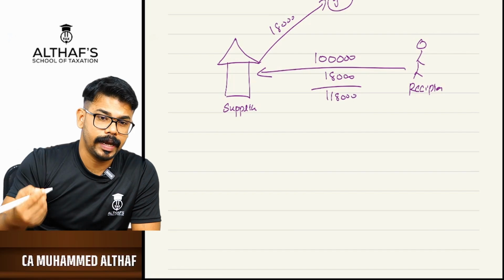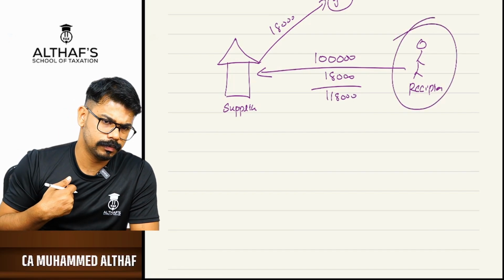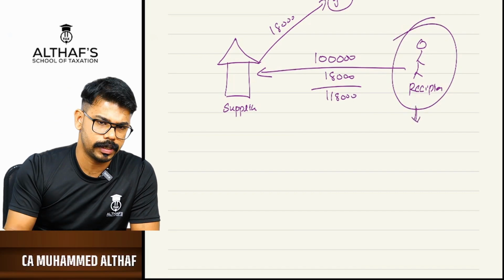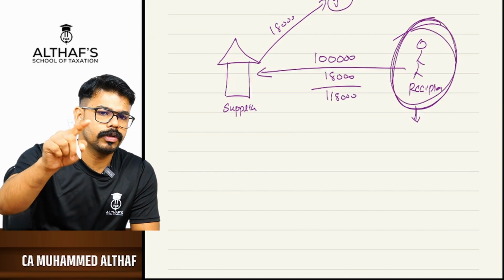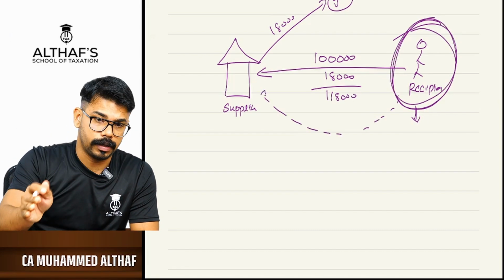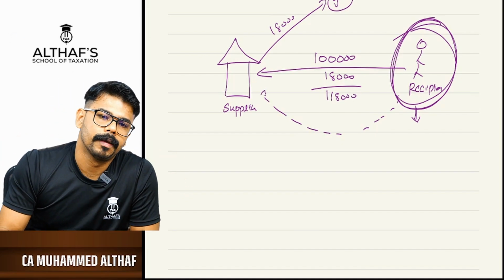So from whose hand has GST gone? From the recipient, meaning a consumer, a person who is purchasing it. That is why GST is known as a consumption tax. Moreover, this person is not giving directly to the government, he is giving indirectly through the supplier. That is why GST is known as an indirect tax. That's a different thing.